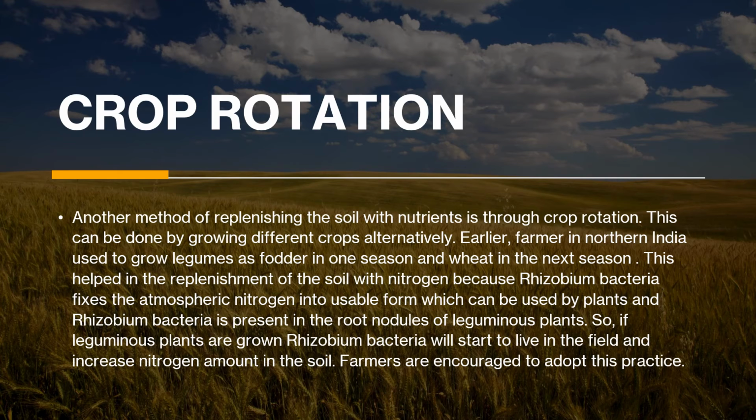Now, crop rotation. This is a very useful process which is used in most of the northern India areas. This is another method of replenishing the soil with nutrients. You would have learned last year about the rhizobium bacteria, and now we are again going to learn about these rhizobium bacteria, how they work in crop rotation. This can be done by growing different crops alternately. You now will be thinking that anyway it's rabi crops and kharif crops.